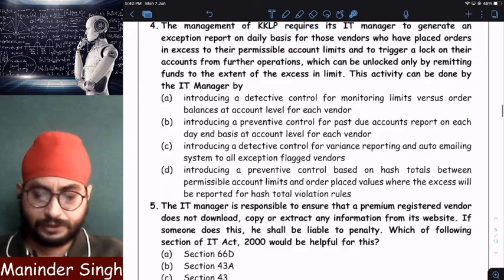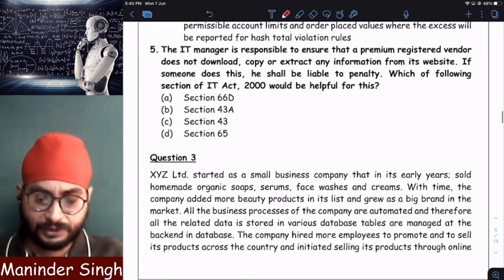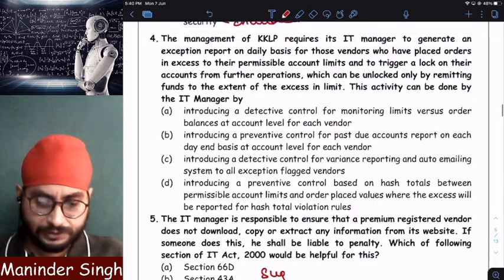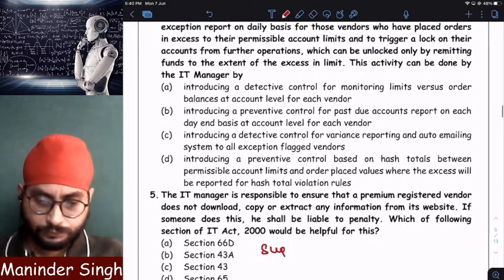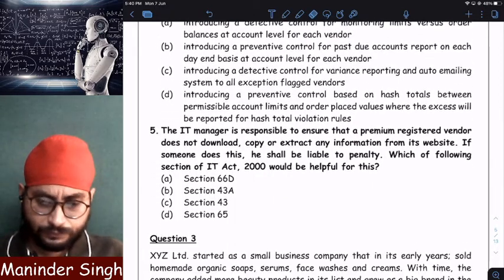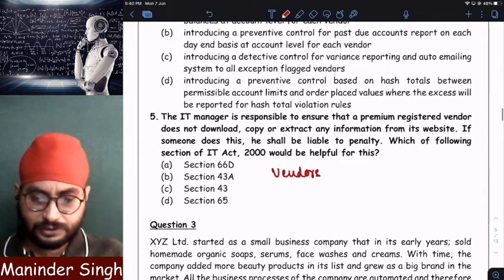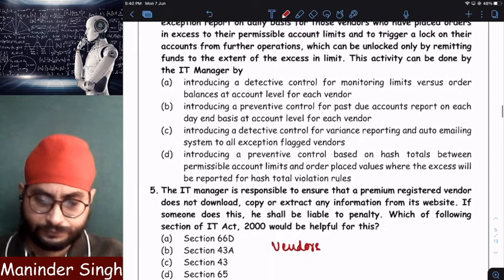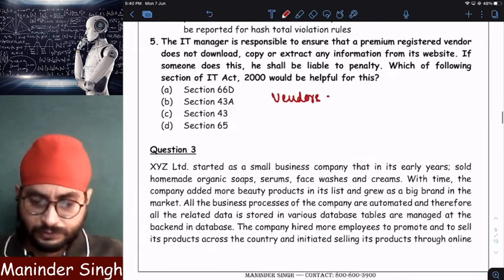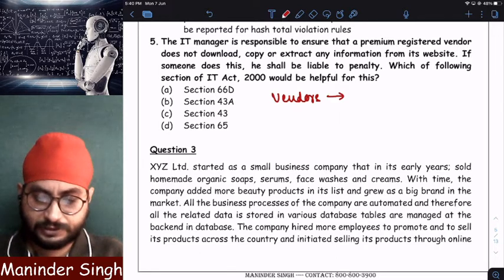How? They are telling that suppliers, vendors are there. Vendors cannot place unlimited orders. Let us say the vendor's limit is 100 orders.